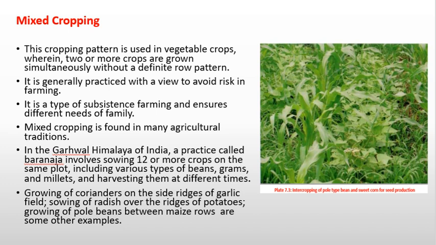In the Garhwal Himalayas of India, a practice called Baranaja involves the sowing of 12 or more crops on the same plot, including various types of beans, grams, and millets, and harvesting them at different times. Growing of coriander on one side ridge of the garlic field, sowing of radish over the ridges of potatoes, and growing of pole beans between the maize rows are some of the other examples.